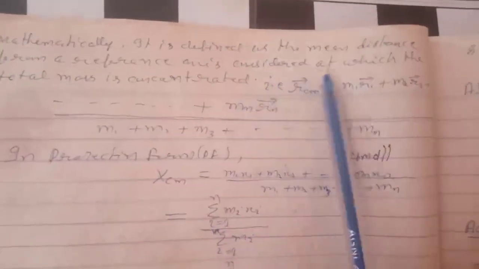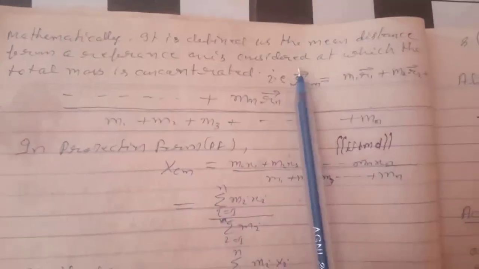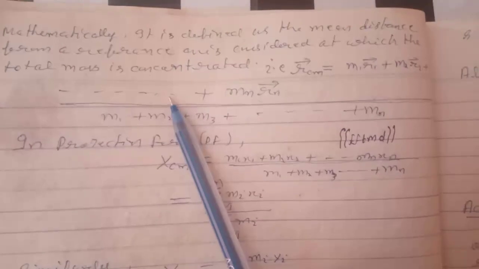Mathematically, it is defined as the mean distance from a reference axis considered at which the total mass is concentrated. That is, R_CM equals M1 R1 vector plus M2 R2 vector plus Mn Rn vector divided by M1 plus M2 plus Mn.